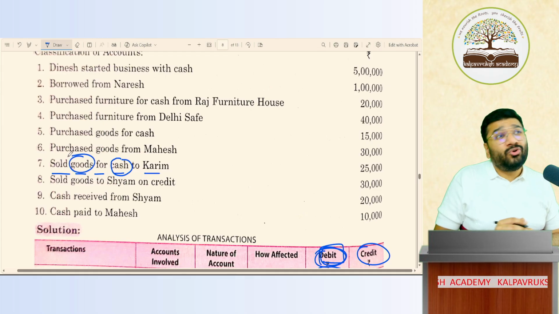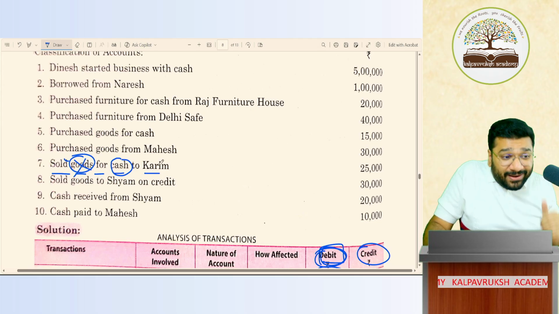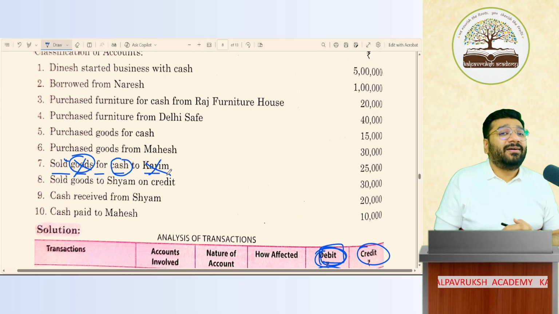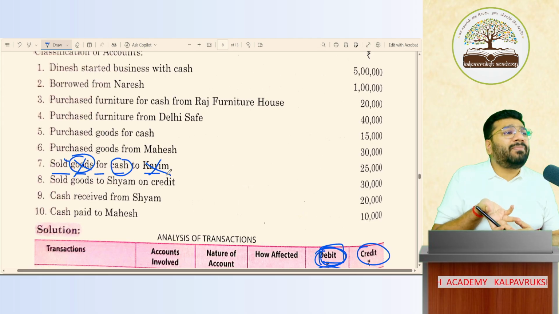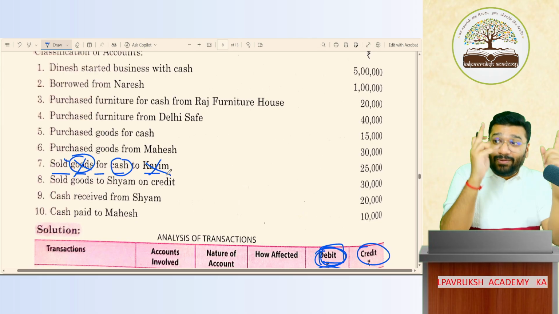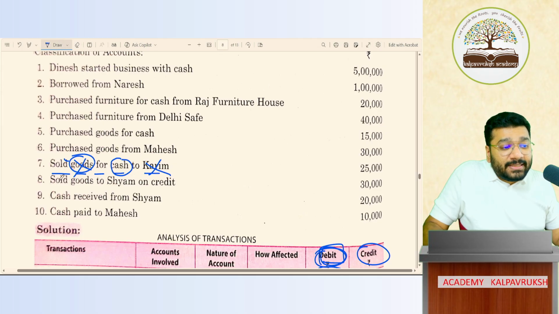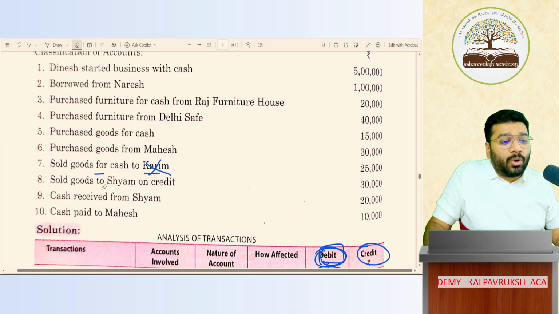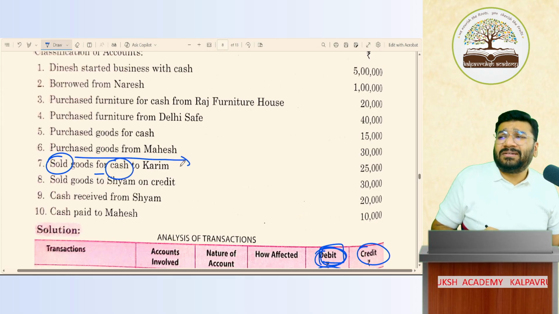Next is goods, sir. Goods account will open. Sir, Karim Bhai transaction. Karim account? No. Why not Karim account? Sir, the money is already received from Karim. I don't need to remember Karim. Had this been a credit transaction, Karim Bhai would be very important for me. That time I'll open his account. One is cash, second is sales. Two accounts will open. One is the sales account, second is the cash account.